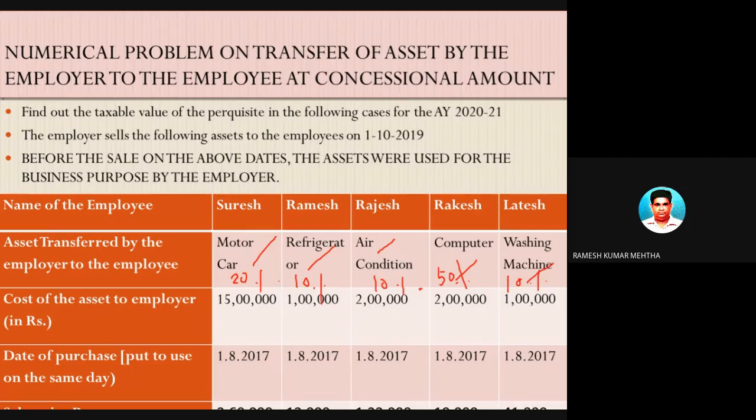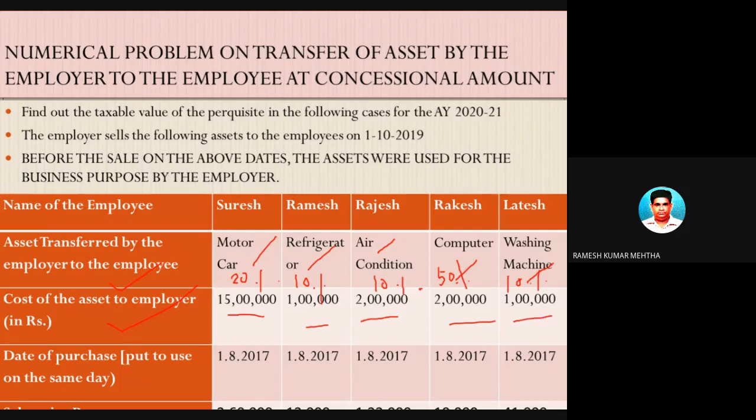The next point is the cost of the asset to the employer. The cost was 15 lakhs for the car, 1 lakh for the refrigerator, 2 lakhs for the air conditioner, 2 lakhs for the computer, and 1 lakh for the washing machine.